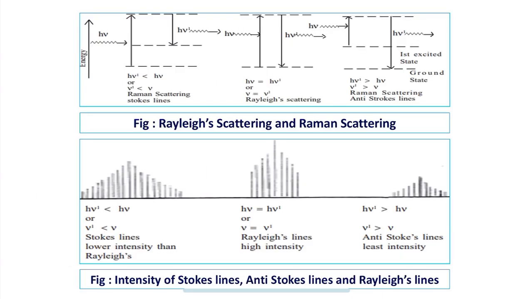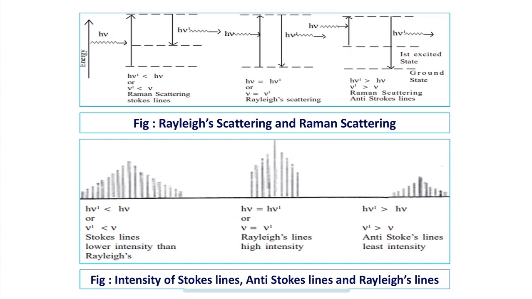When the incident photon collides with the molecule, it absorbs energy and gets excited from a higher energy state to a still higher energy state. If the molecule directly returns to the ground state, the scattered photon will have higher energy or higher frequency than the incident photon. So this is measured in Raman spectroscopy. So what is the energy and frequency of incident photons and scattered photons?